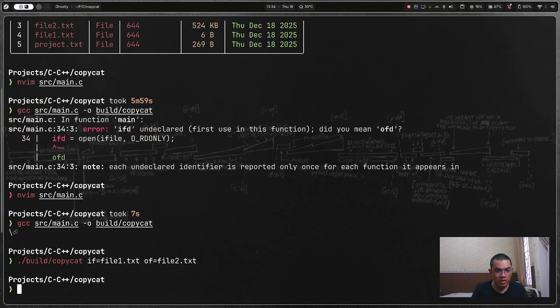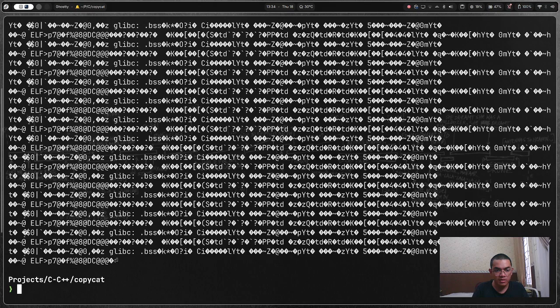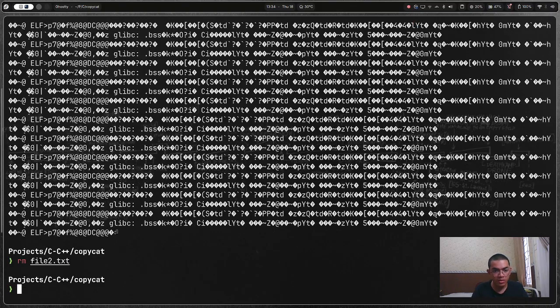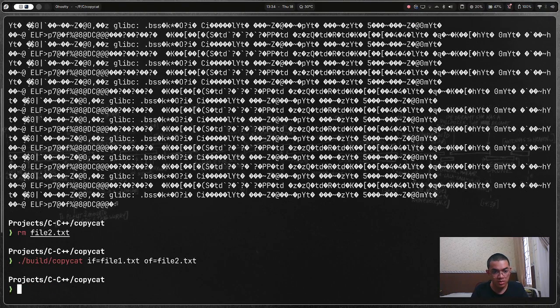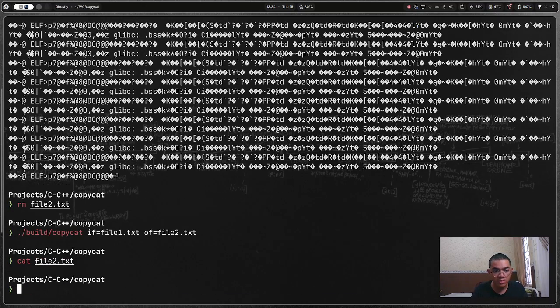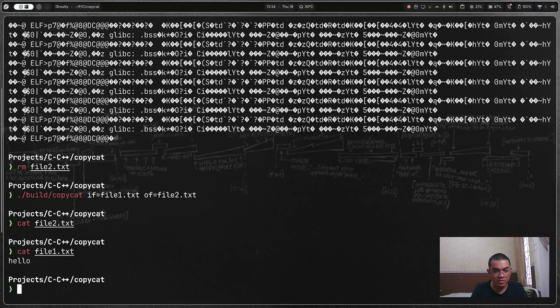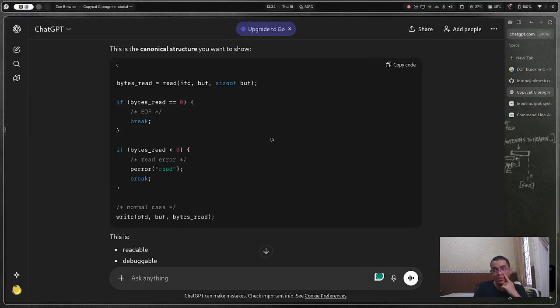Where is it? Okay, let's go cat file.txt. Hello. Clear. rm file.txt. Cat file.txt. It's empty. Cat file.txt. It has hello. So what's the problem here?